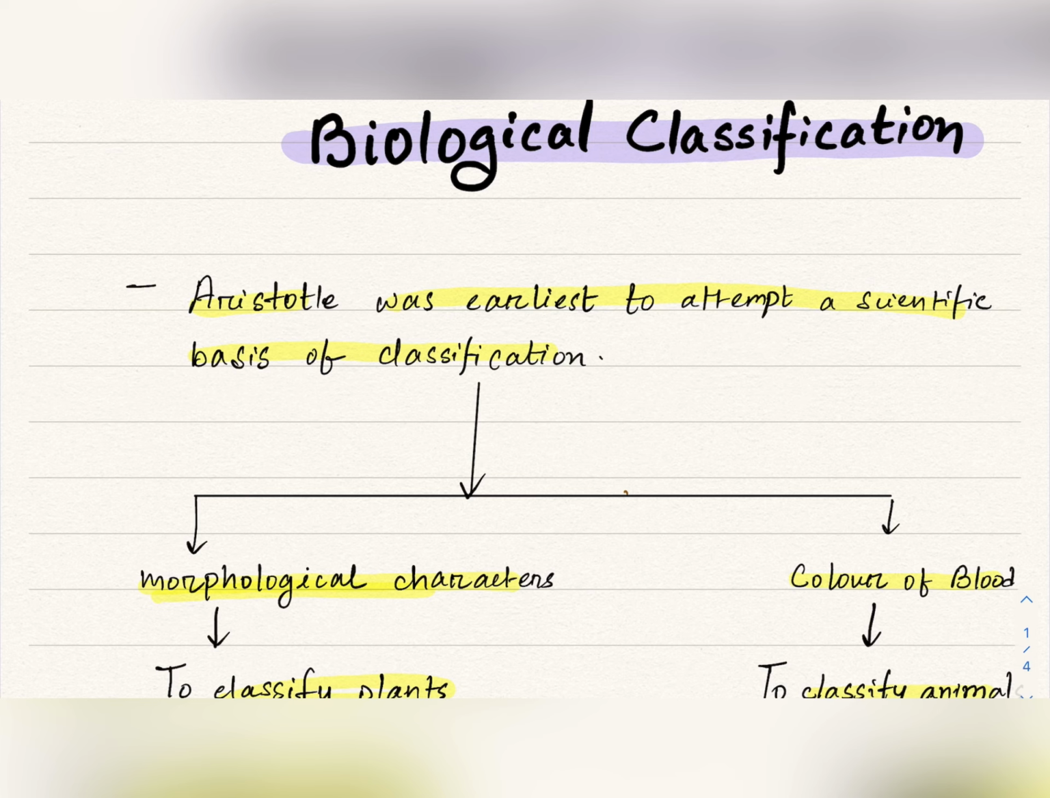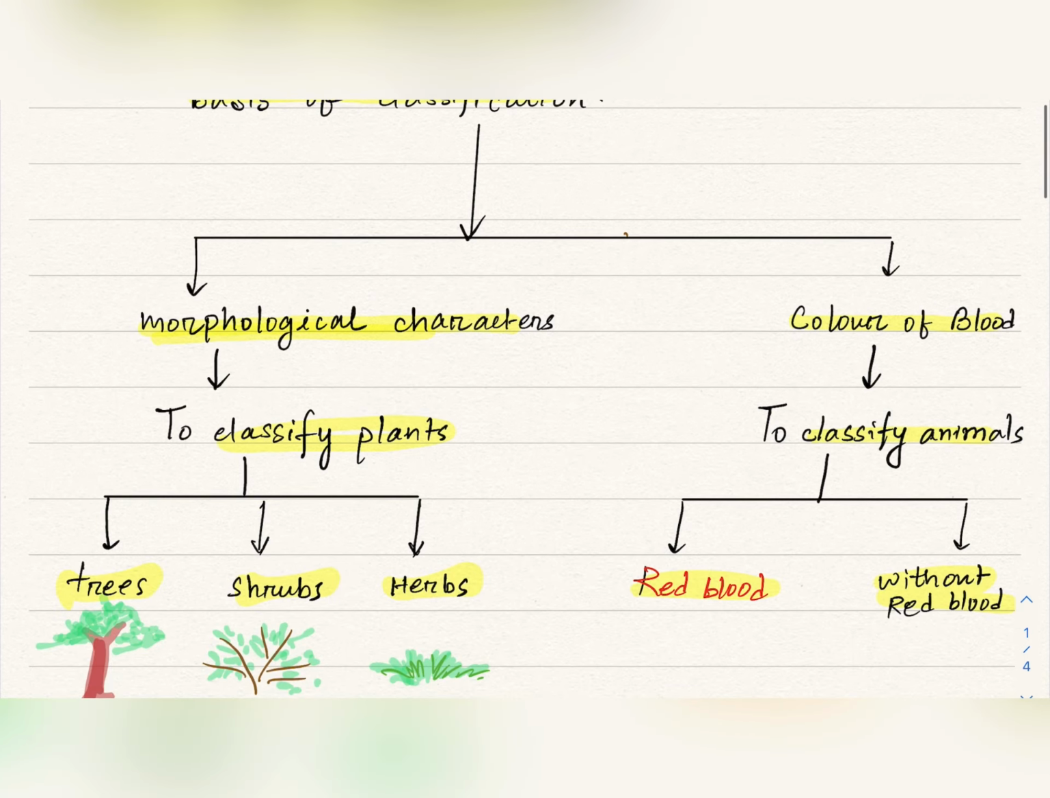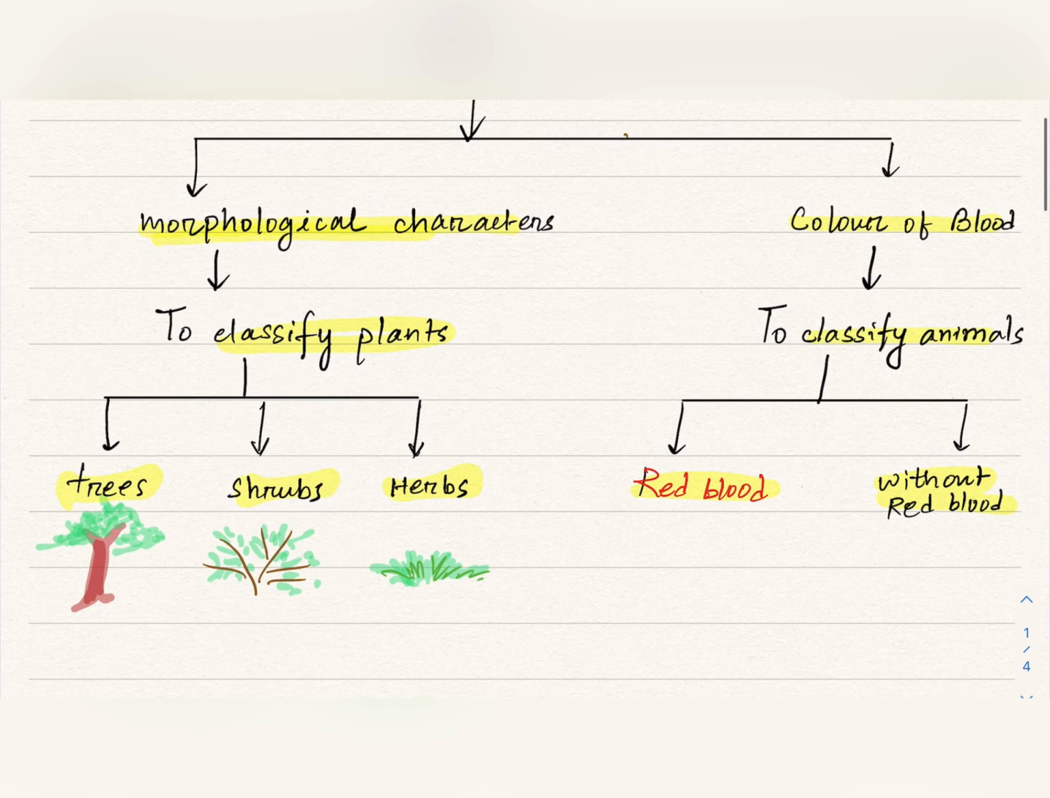Among them, Aristotle was the first scientist to attempt a scientific basis of classification. It is clearly given in the NCERT. He classified plants and animals. He classified plants based on some morphological characters, into trees, shrubs, and herbs. Trees are the tall plants that have a trunk, the medium sized plants are called shrubs, and the smaller ones, the grass type, are called herbs.